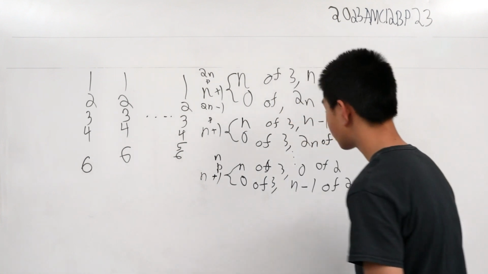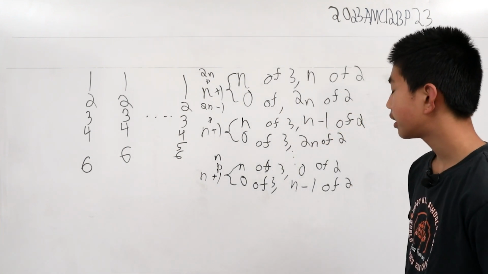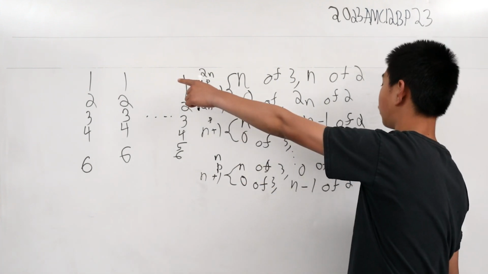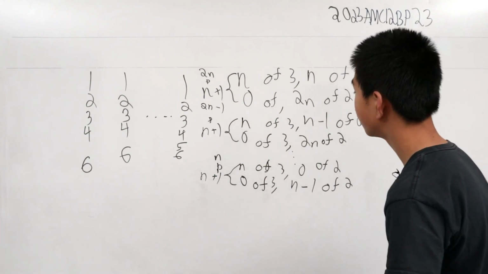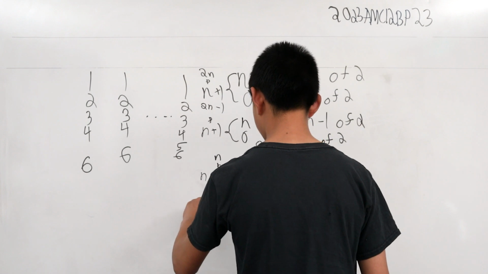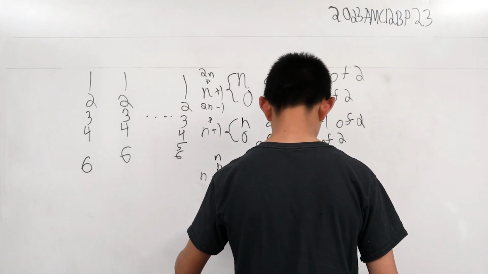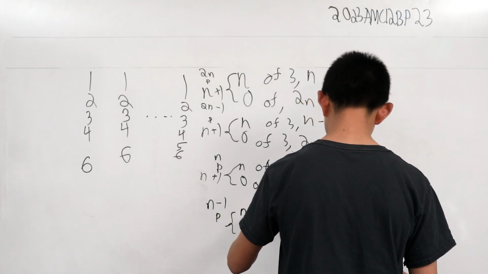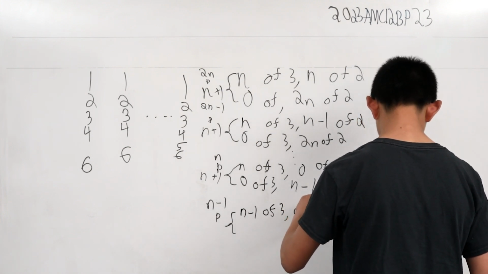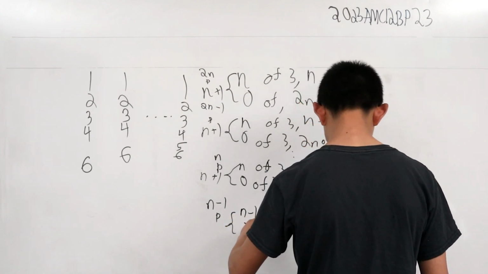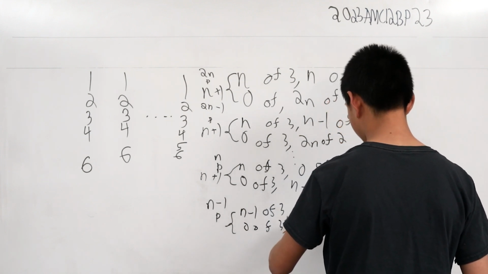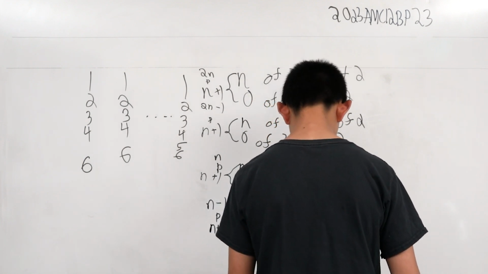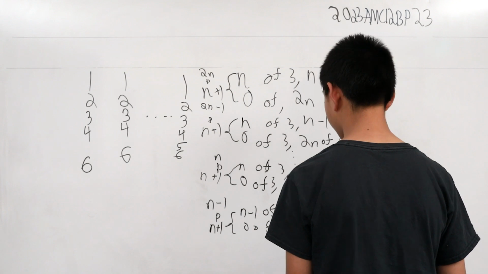So, what can we do here? Well, can we go lower? Well, yes. As long as we have a combination of 1s, we can go lower. So, if we go into the n minus 1 state, n minus 1 primes, we can go like this. N minus 1 factors of 3, still 0 factors of 2, 0 factors of 3, n minus 1 factors of 2. And this is still n plus 1 cases.